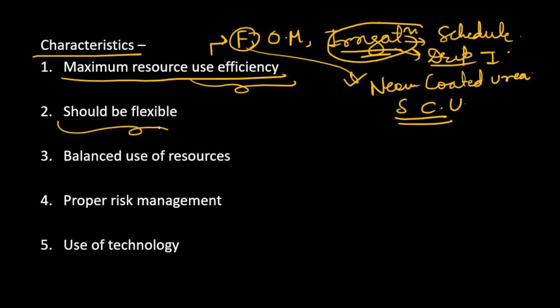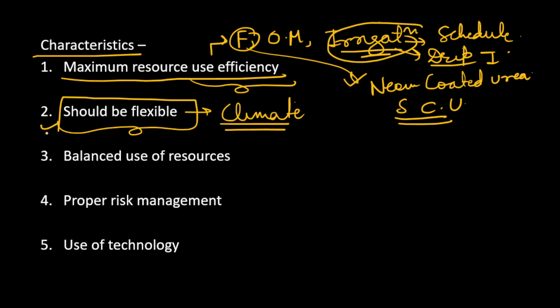A farm plan should be flexible, that is, it should not adhere to certain fixed guidelines, because in Indian conditions especially, we are highly dependent on climate, and there could be alterations in the climate. The monsoon could be delayed by some days, the monsoon could be earlier by some days. So it should be flexible so that we can adapt to changes in the market, changes in the climate, changes in the availability of resources. So one of the most important things is that it should be flexible.